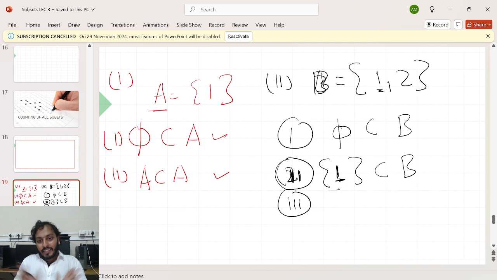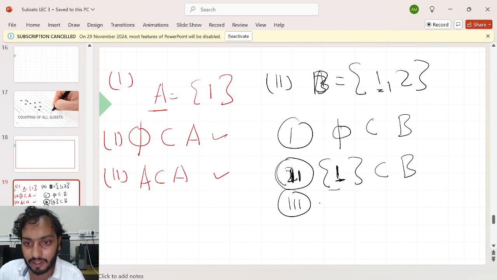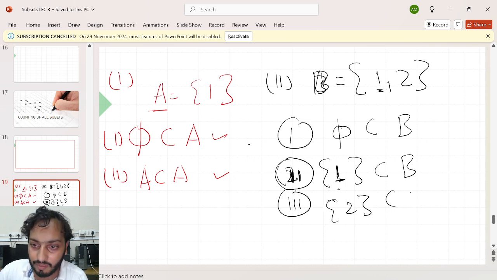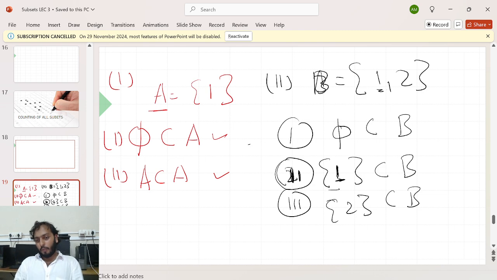Is there any other way of writing down a singleton set which would be a subset of B? I filled one here. Can I fill two also? Yes, I can fill two also. I can say this will also be a subset of B. One element comes from set B. What do you say? Is there any other way to create the singleton set?